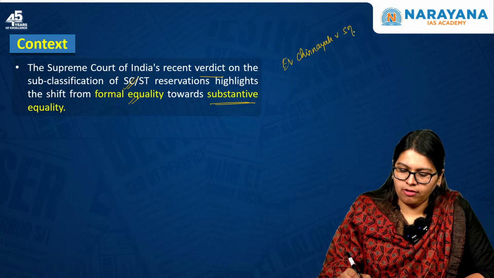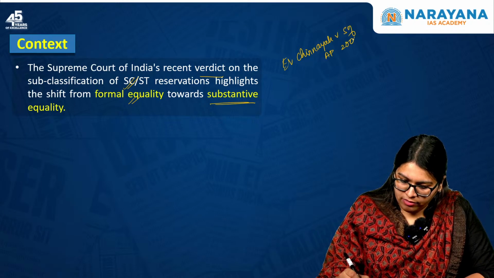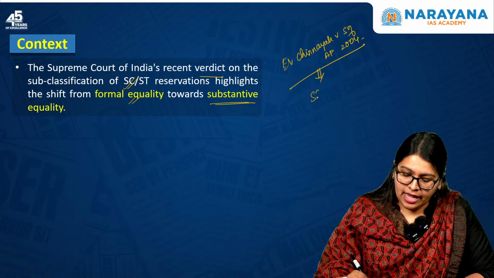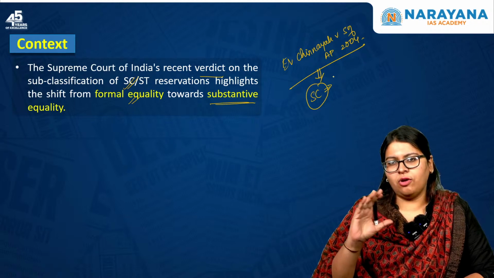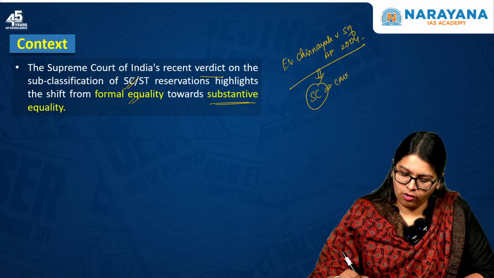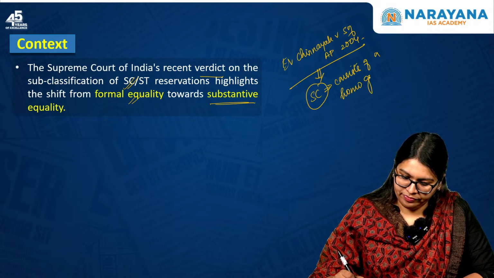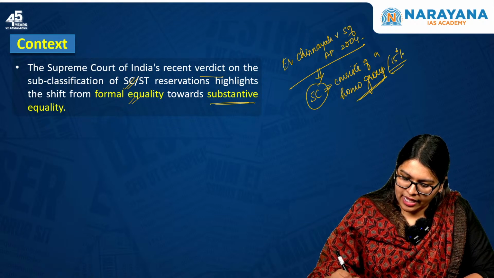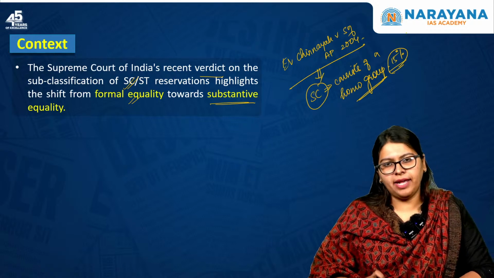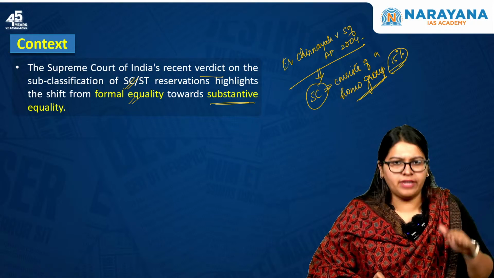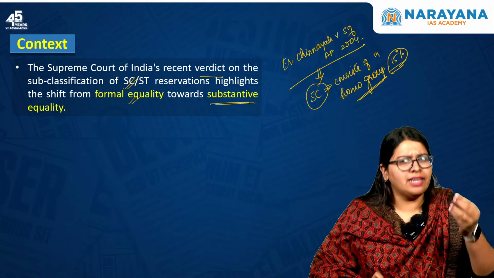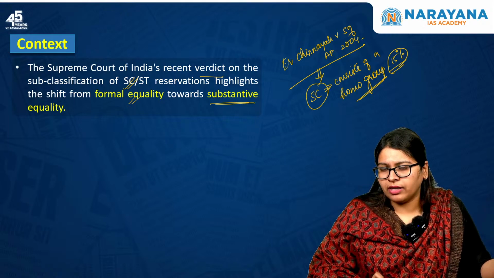versus the State of Andhra Pradesh in 2004, where the Supreme Court gave a verdict stating that the SC, that is the Scheduled Caste, consists of a homogeneous group. So whatever reservation, that is the 15% that they avail, applies to this entire homogeneous group of SC, and so there is no need for any kind of subclassification such as the creamy layer that is given to the other backward classes or the OBCs.